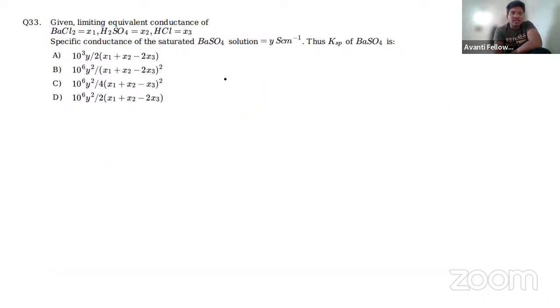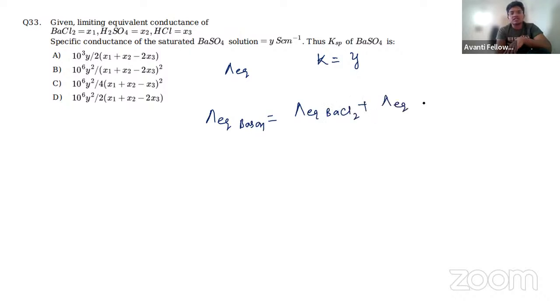So limiting equivalent conductance: we need to find the specific conductance of the saturated BaSO4 solution, which is Y. He himself has already given the specific conductance, kappa, as Y. Now how are you going to calculate the equivalent conductance for BaSO4? By adding the equivalent conductance of BaCl2 plus the equivalent conductance of H2SO4 minus 2 times the equivalent conductance of HCl, which is X1 plus X2 minus 2X3.